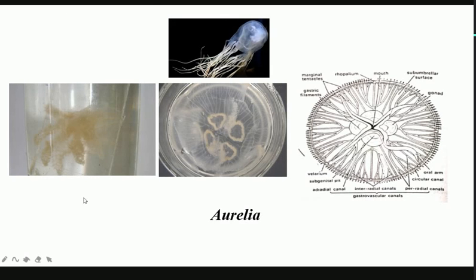You can zoom the image and you will find these marginal tentacles. But the specialized tentacles are located at the posterior side.